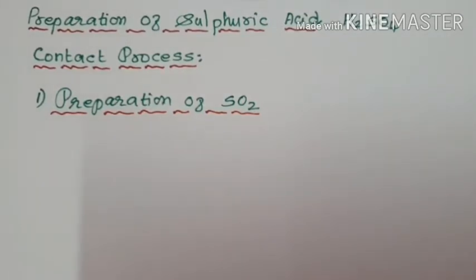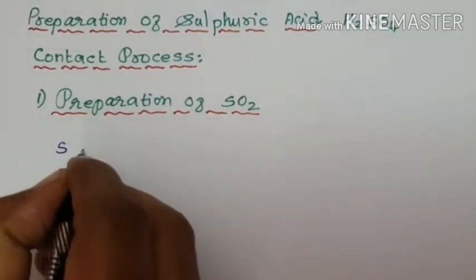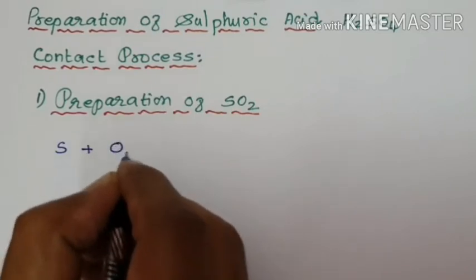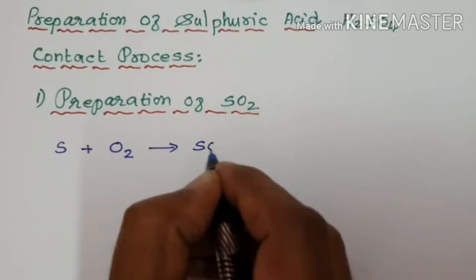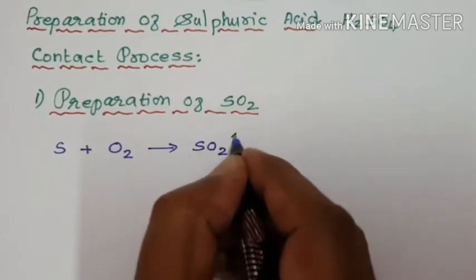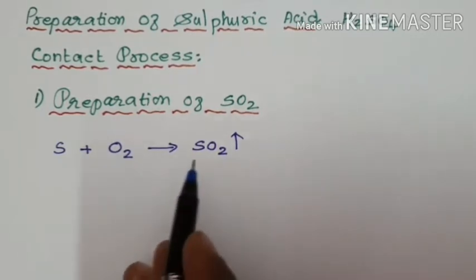How is sulfur dioxide prepared? When sulfur is directly heated with oxygen or air, sulfur dioxide in gaseous state is formed, SO2. The equation is already balanced. Then it is also prepared by another method.